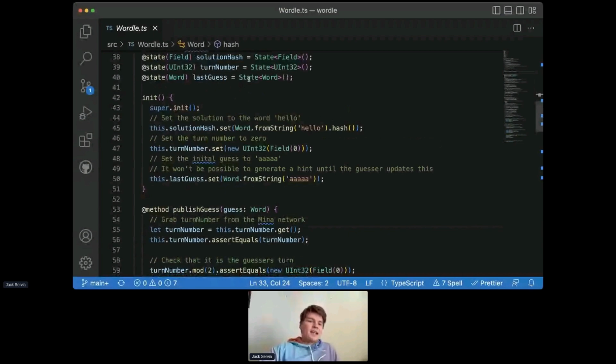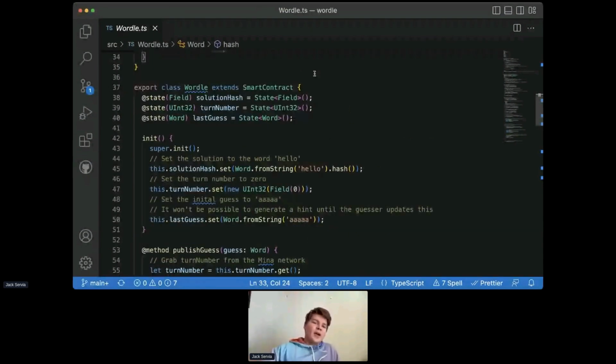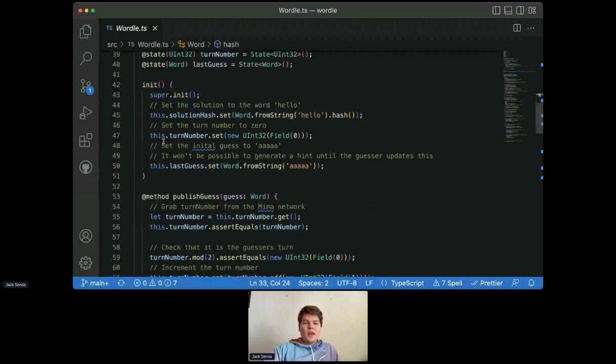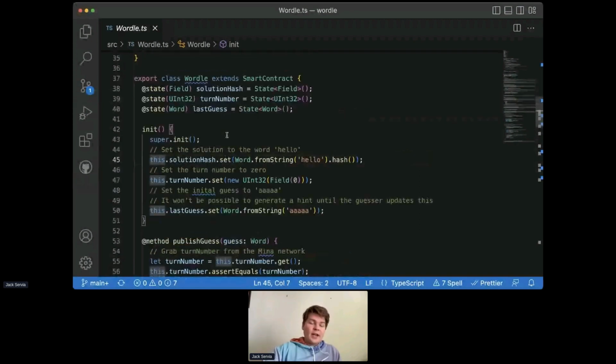And so now when we jump down to init, the first thing we do is we set our solution hash. And we do this just by calling this solution hash and then set, and passing in what we want to set it to. And so in this case, we call word from string, and we pass in hello.